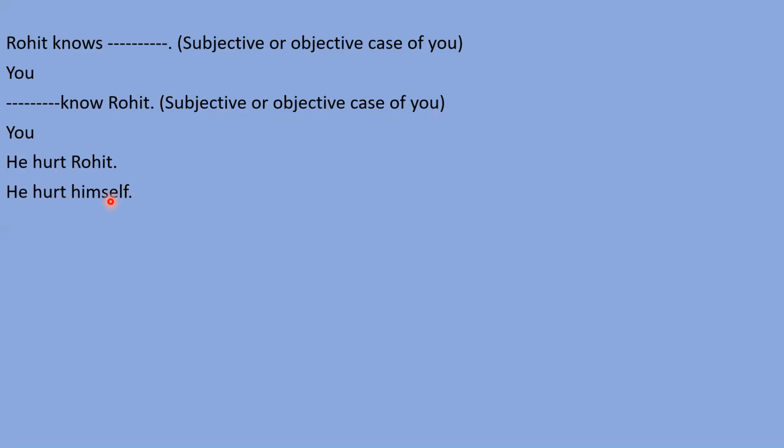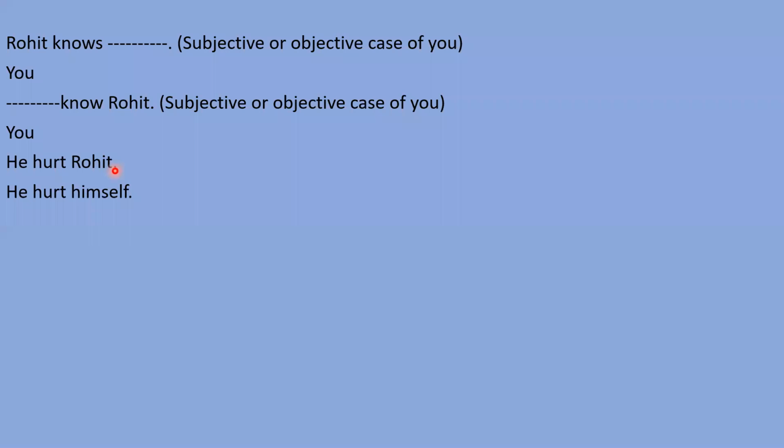I want to let you know about the reflexive pronoun, right? Reflexive pronouns: himself, herself, itself, themselves. Okay, so these words are called the reflexive pronoun. So dear students, you have to use reflexive pronoun when subject and object both are the same person.